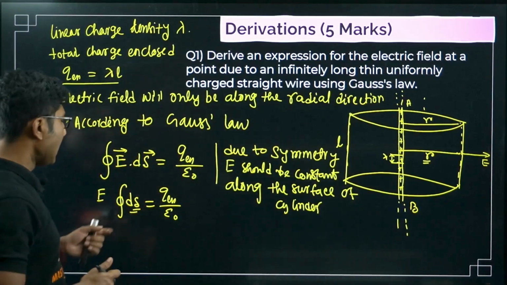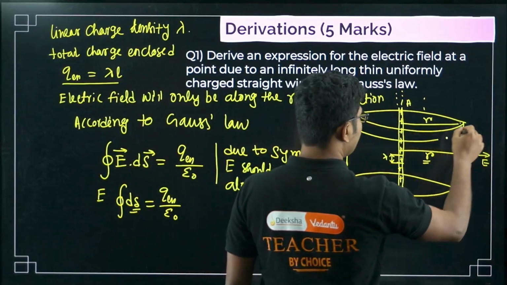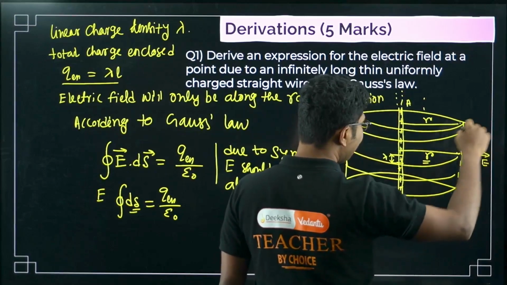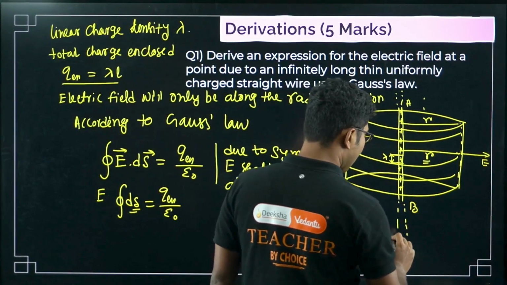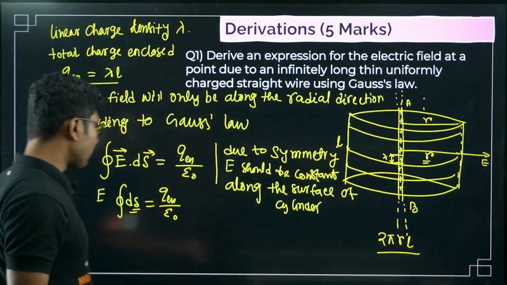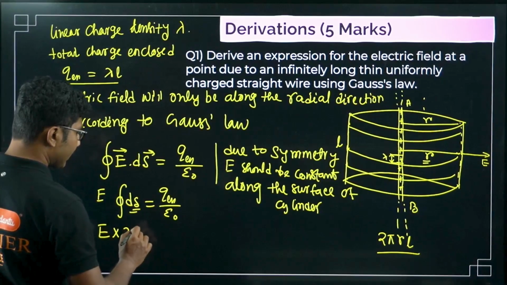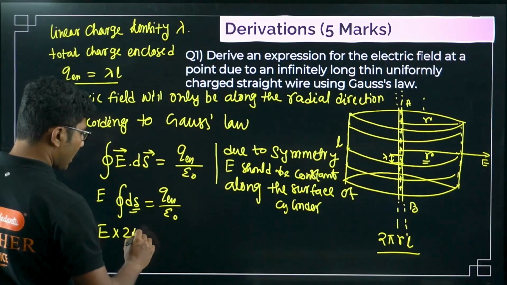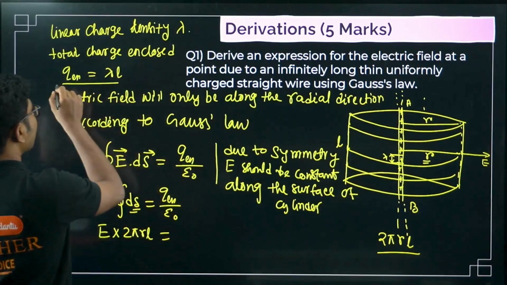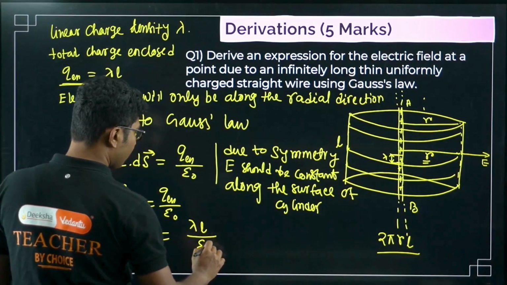So in this case, as you can see, it is the total surface area of the cylindrical part of the cylinder. So what is this area? This area is 2 pi r l. You go back to your class 10th or class 9th where you have studied this. So the surface area of a cylinder, 2 pi r l, equals Q enclosed. What is Q enclosed? You already know, lambda L divided by epsilon naught.